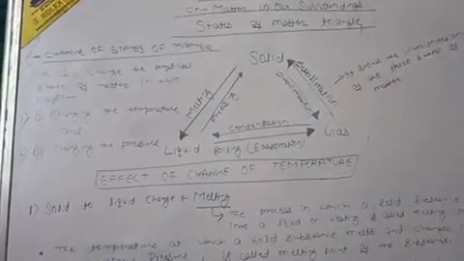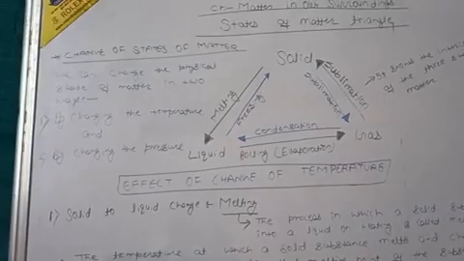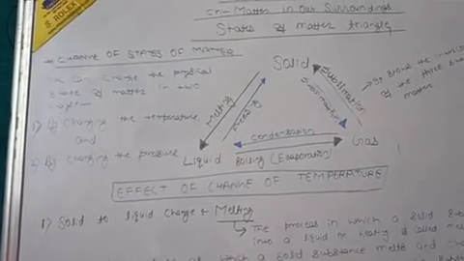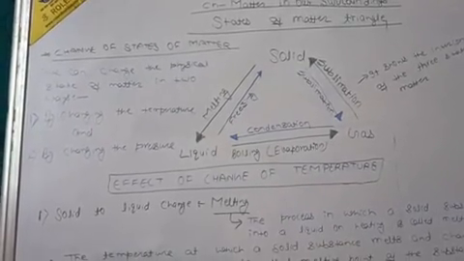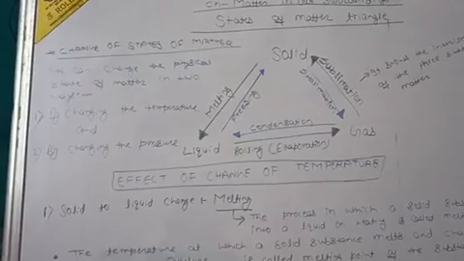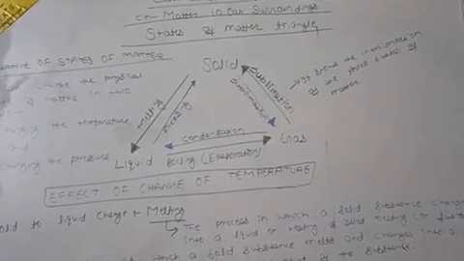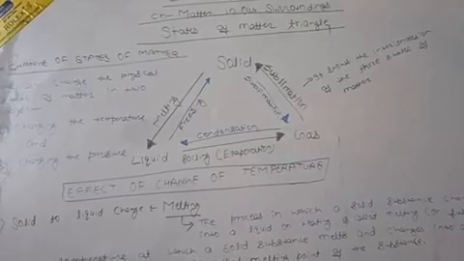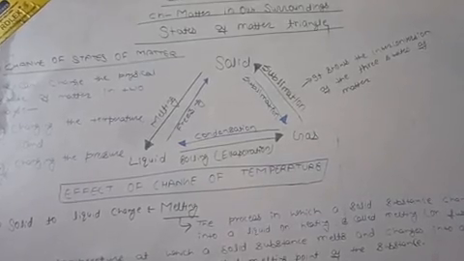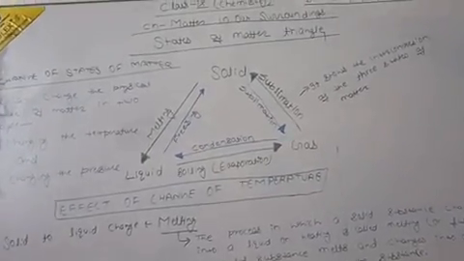So here, change of state of matter: we can change the physical state of matter in two ways. The first one is by changing the temperature, and the second one is by changing the pressure. Today in this video, I will help you understand the effect of change of temperature on the physical states of matter.